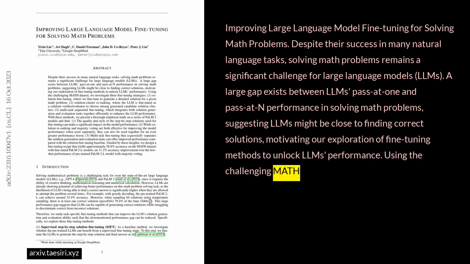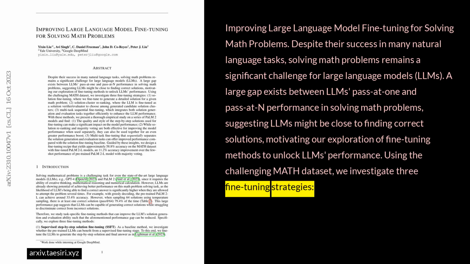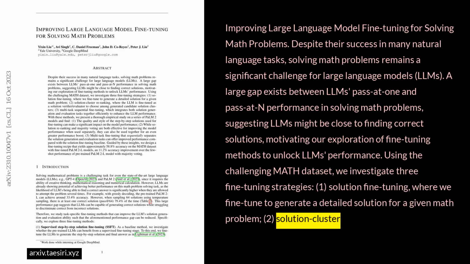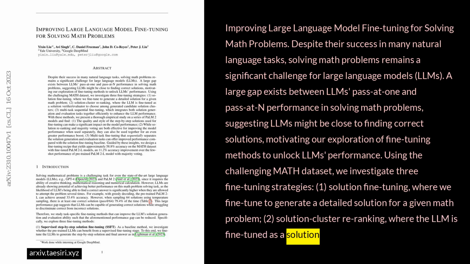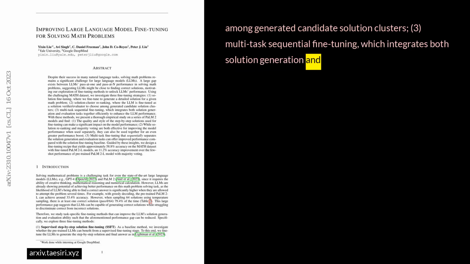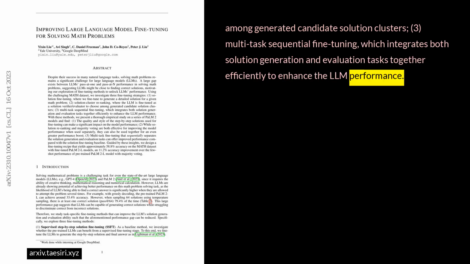Using the challenging MATH dataset, we investigate 3 fine-tuning strategies. 1. Solution fine-tuning, where we fine-tune to generate a detailed solution for a given math problem. 2. Solution cluster re-ranking, where the LLM is fine-tuned as a solution verifier evaluator to choose among generated candidate solution clusters. 3. Multitask sequential fine-tuning, which integrates both solution generation and evaluation tasks together efficiently to enhance the LLM performance.